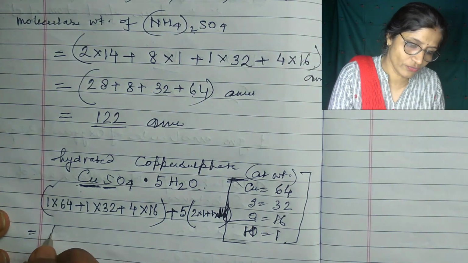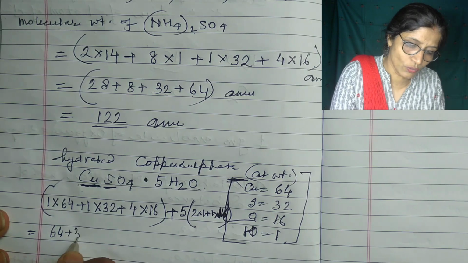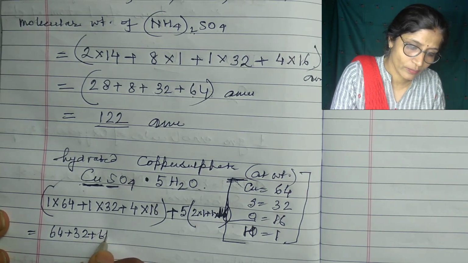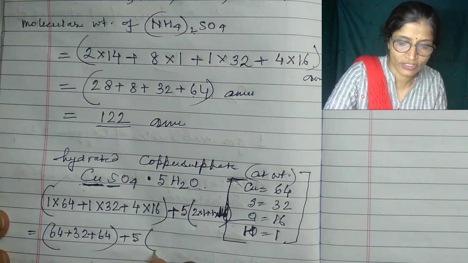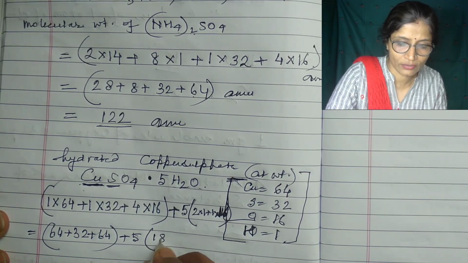So it is 64 plus 32 plus 64. This is for the copper sulfate part, and this is for the water of crystallization. It will be 18.